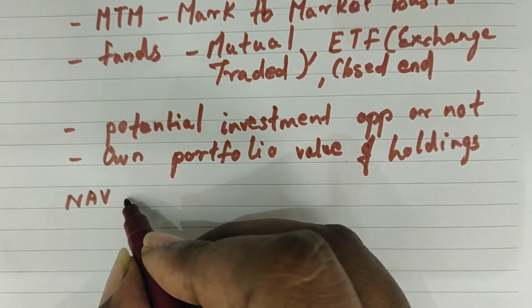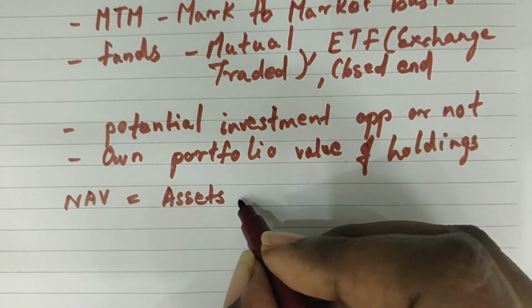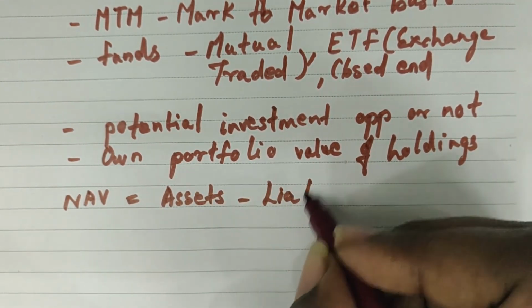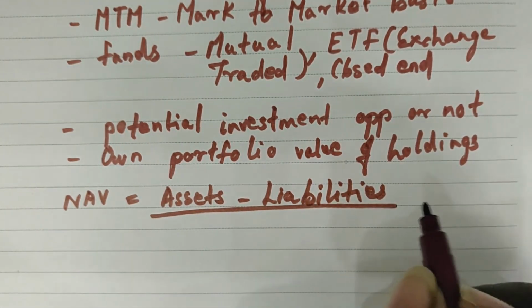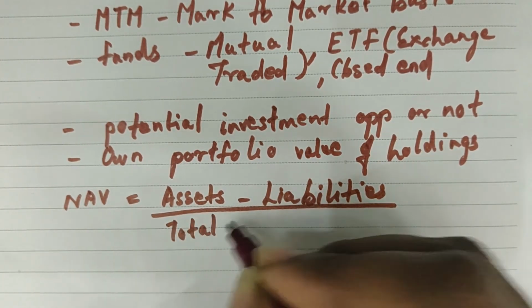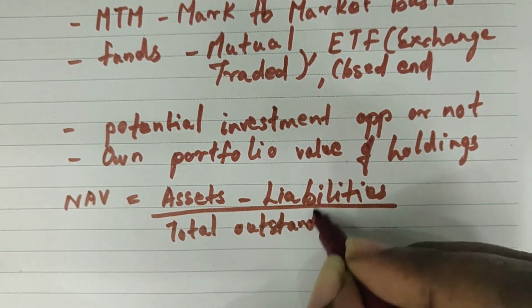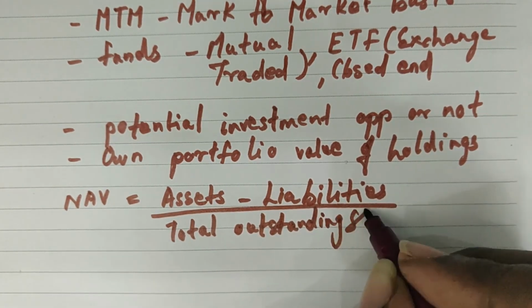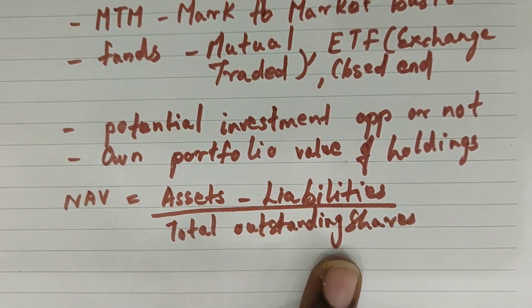So NAV will be equal to assets minus liabilities divided by total outstanding shares. Using this formula, one can easily arrive at the NAV value.